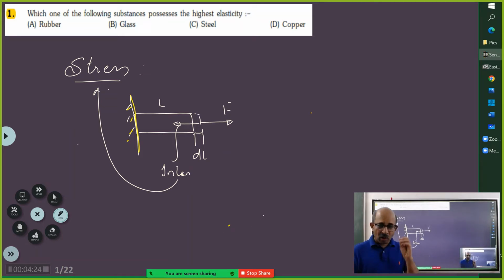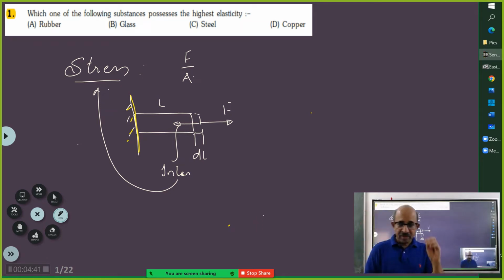Now, how do you measure stress? You measure stress by taking the force at that point of time divided by the cross-section area. Cross-section area means it will be perpendicular. So this is how you measure stress. But what is stress? The internal forces developed to oppose external deforming forces. Correct? Yes.